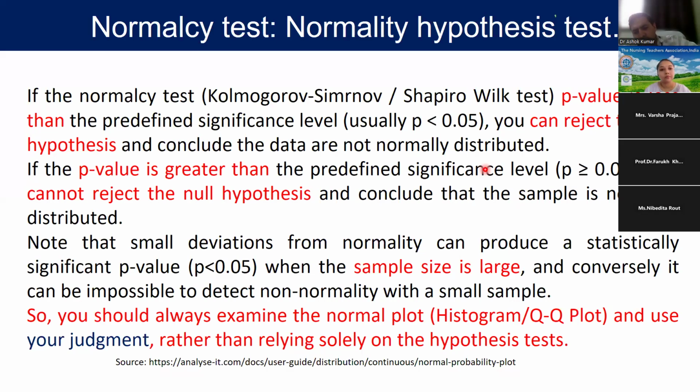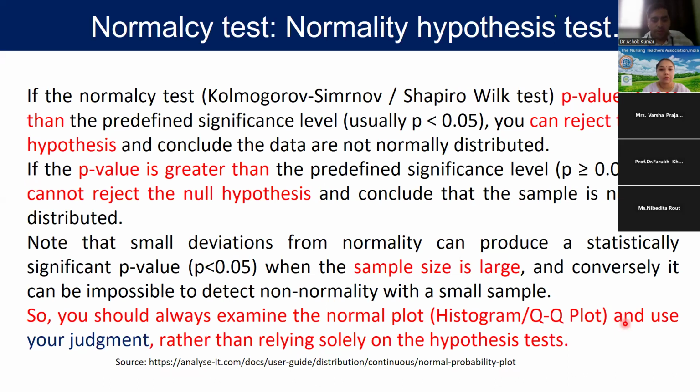So if the sample size is small, like less than 5, or large enough, for example greater than 100 or 200, then even a small deviation shows the normalcy as violated. So for this, we should always examine the normal plots like histogram and QQ plot and use our judgment, rather than relying only on the hypothesis test, that is the Kolmogorov and Shapiro-Wilk test.